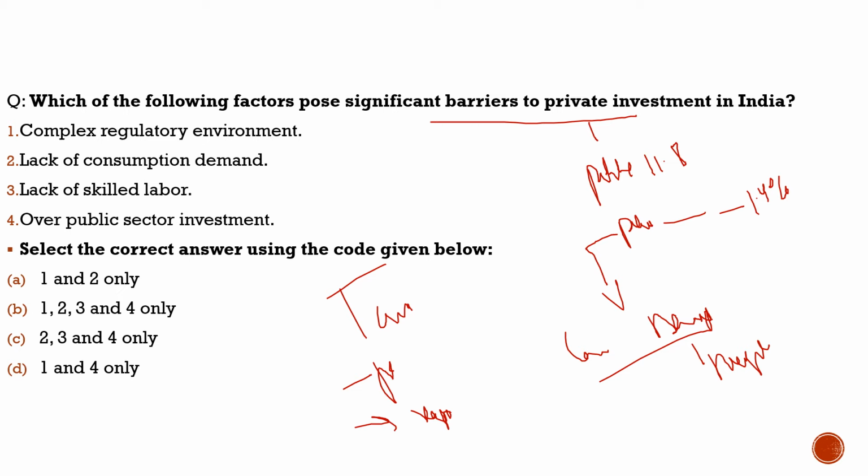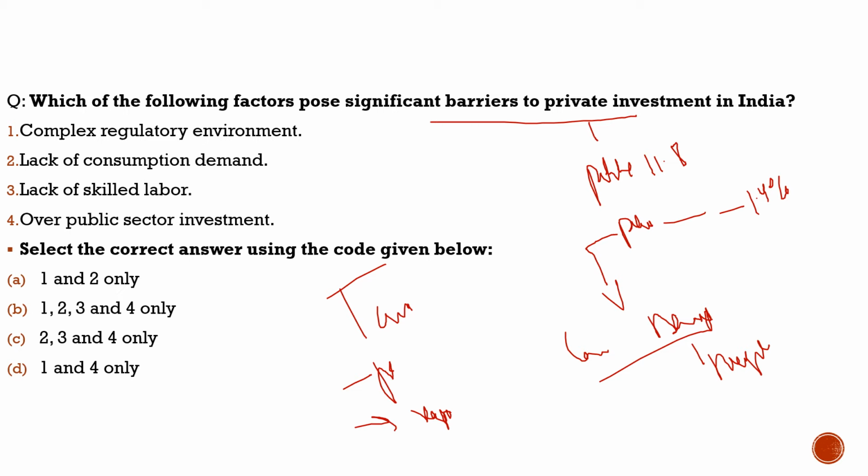Also, one important thing we should understand about private investment in our country. There was a little disturbance here. Yeah, where were we? We were discussing the comparison between private investment and public investment. One of the reasons why private investment is dipping right now is that there is a huge role of private and public investment in our country. We are seeing that the growth in public investment is very huge with respect to private investment.